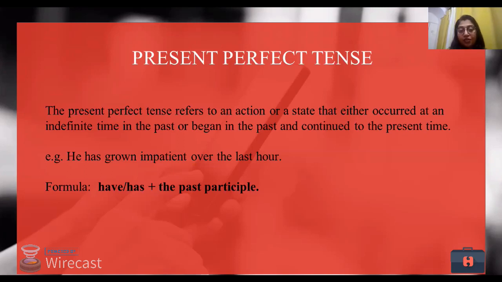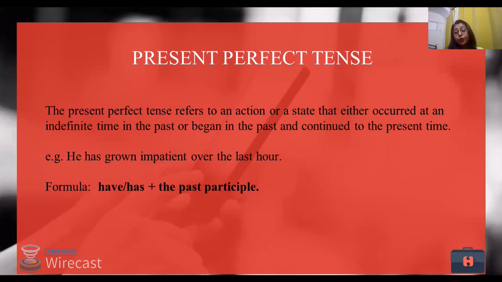Now, present perfect tense refers to an action or a state that either occurred at an indefinite time in the past, or began in the past and continued into the present time. These are simple actions. See, everything depends on action. When we deal with present perfect tense, we do talk about some actions.